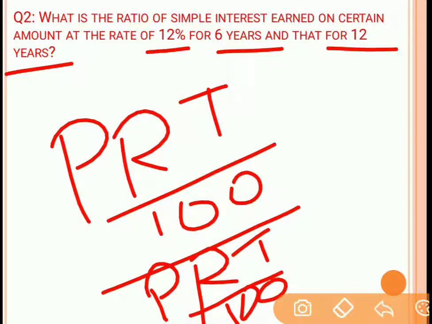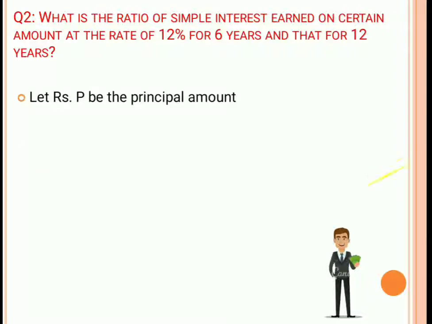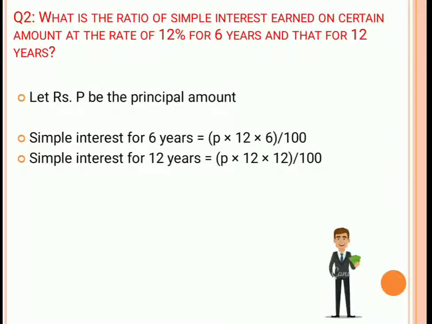So for the first we have 6 years, T1 as 6 years and rate of interest as 12%. In both the cases, the rate of interest is the same and the principal is the same, so it will get cancelled out. So the ratio of simple interest will be T1 by T2. Fine. So the ratio of simple interest is PRN by 100.